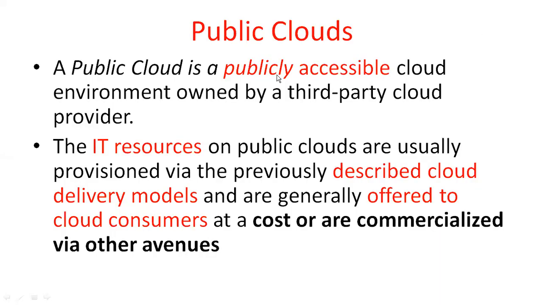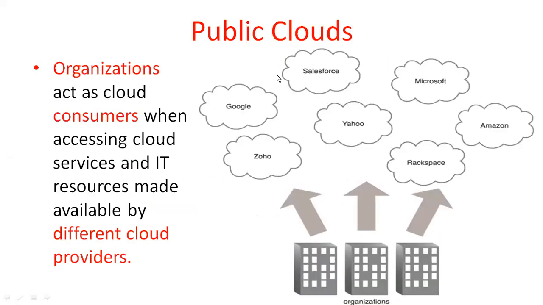This is a public cloud organization. There are so many different organizations. The bottom of the diagram indicates the different organizations. For example, this is a railway organization, this is an educational organization, and all other organizations use these clouds. Here you have the Google cloud, Zoho cloud, Yahoo cloud, Salesforce cloud, Microsoft cloud, Amazon cloud.